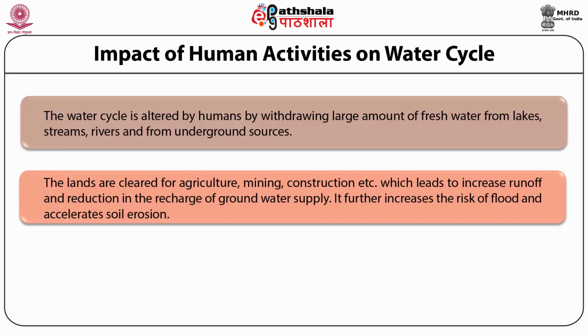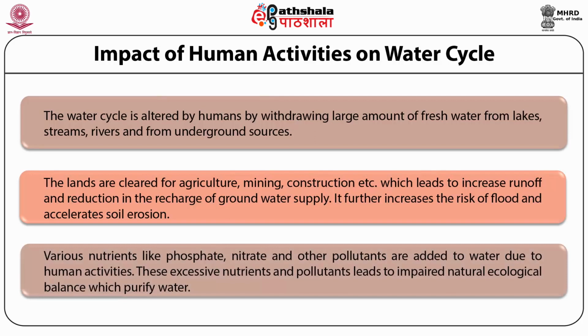This leads to increased runoff and reduction in the recharge of groundwater supply. It further increases the risk of flood and accelerates soil erosion. Third, various nutrients like phosphate, nitrate, and other pollutants are added to water due to human activities. These excessive nutrients and pollutants lead to an impaired natural ecological balance which purifies water.